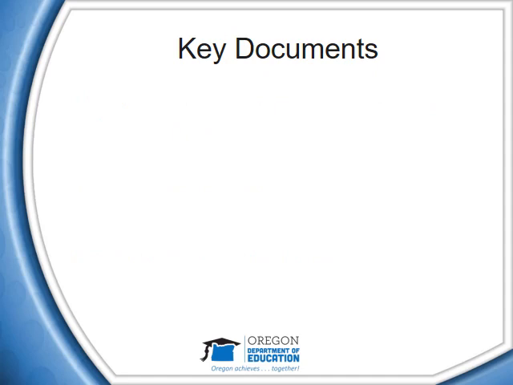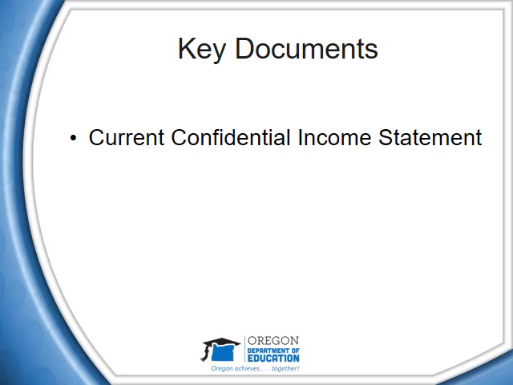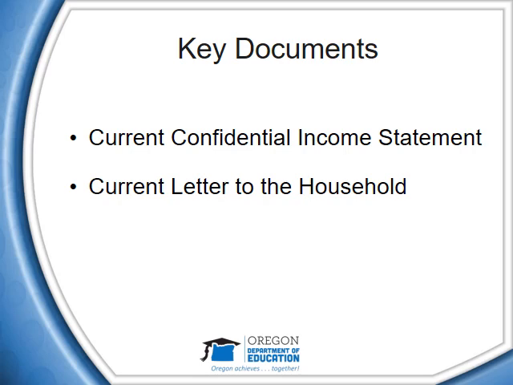There are three key items that are needed when working with confidential income statements. The confidential income statement is a two-page document. Page 1 includes the application that the parent or guardian will complete. Page 2 includes information regarding determining monthly income, the federal income guidelines, privacy statement, and the non-discrimination statement. The letter to the household is a fillable document that explains to the participant and the parent or guardians about the confidential income statement and who to contact if they need more information on how to fill out the form or if they have questions about CACFP.